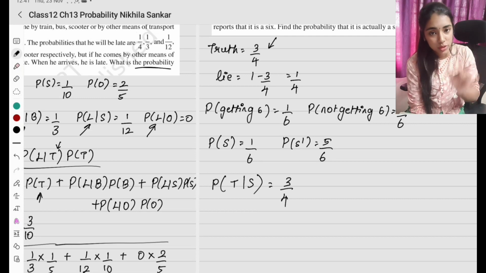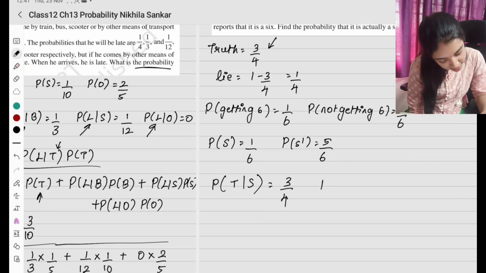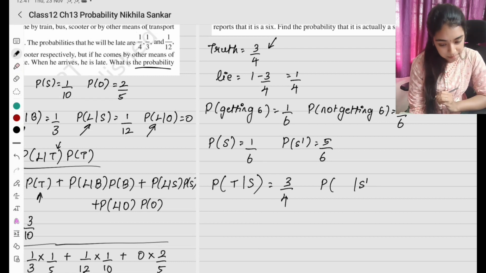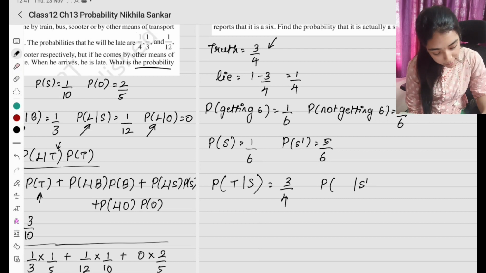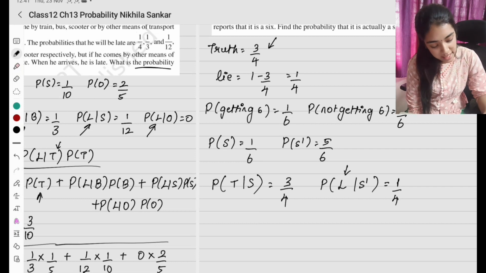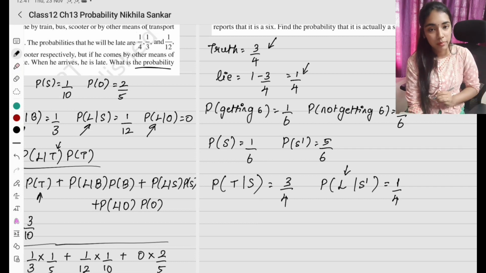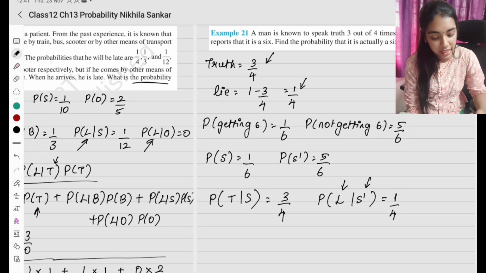So he has told the truth and 6 has come. இப்போ இன்னொரு என்னது? Probability that 6 did not come and the man is also lying. So basically this is going to be 1 by 4. Okay, the man is lying. Man lying என்ன? 1 by 4. அப்படின்னா என்ன அர்த்தம்? 6 has not come but actually 6 வந்திருக்கு. நம்ம என்ன probability கேட்கிறோம்?